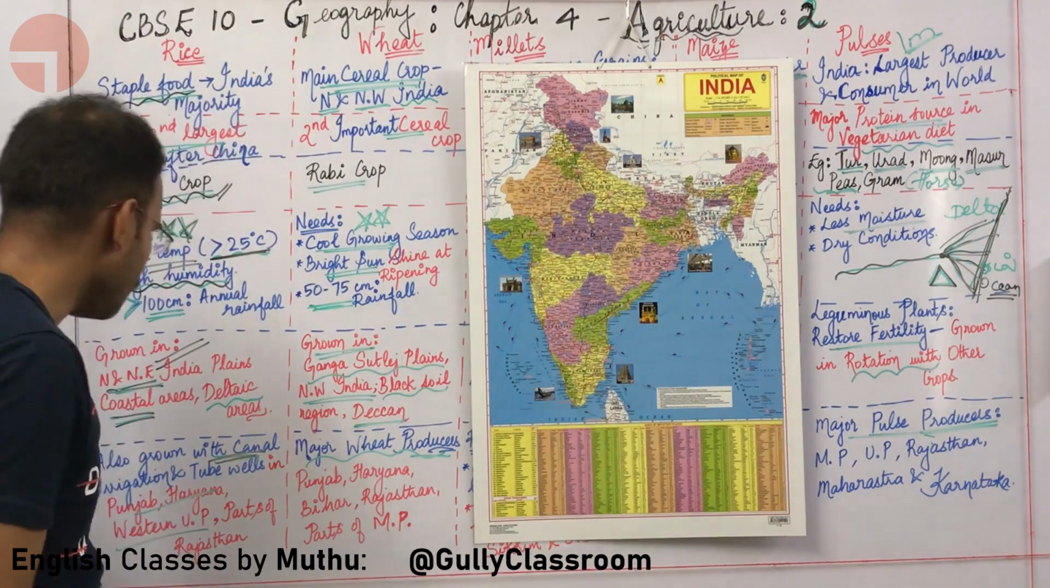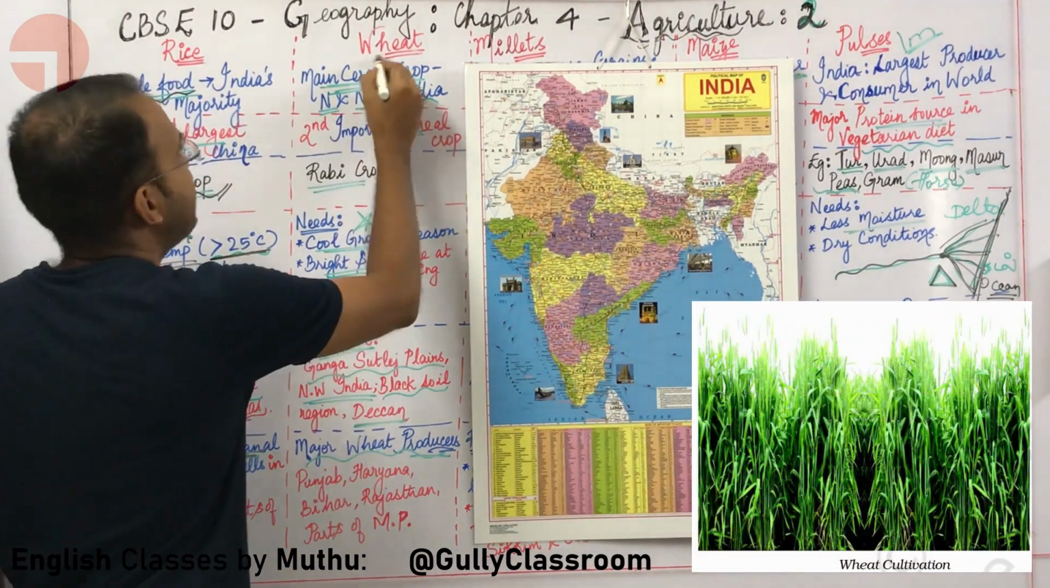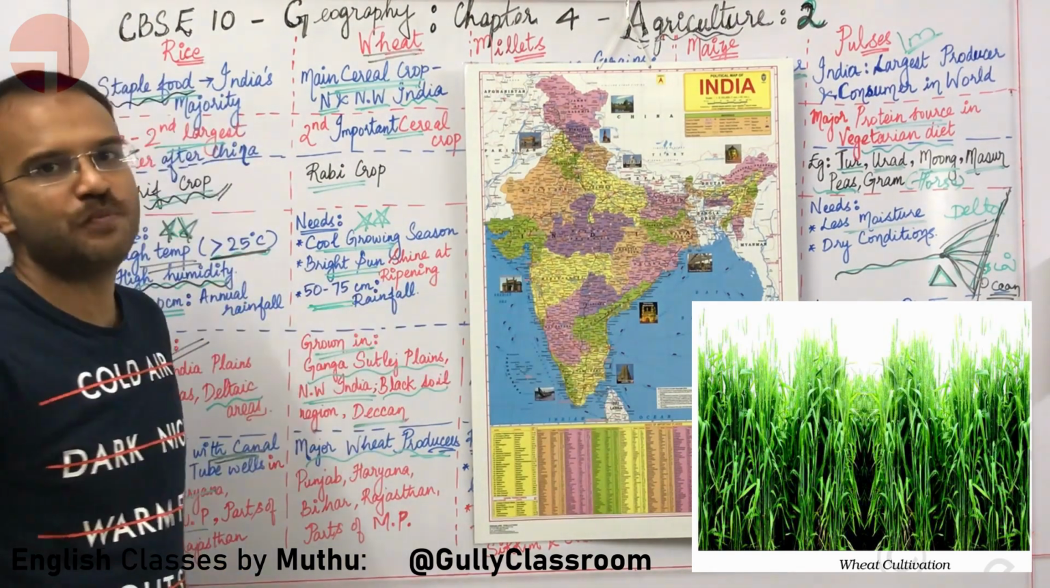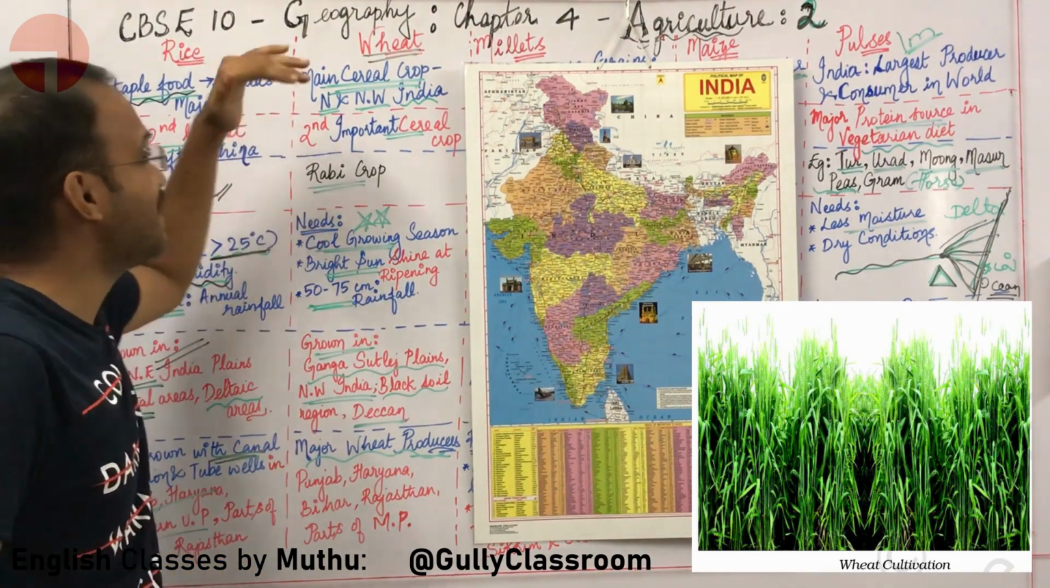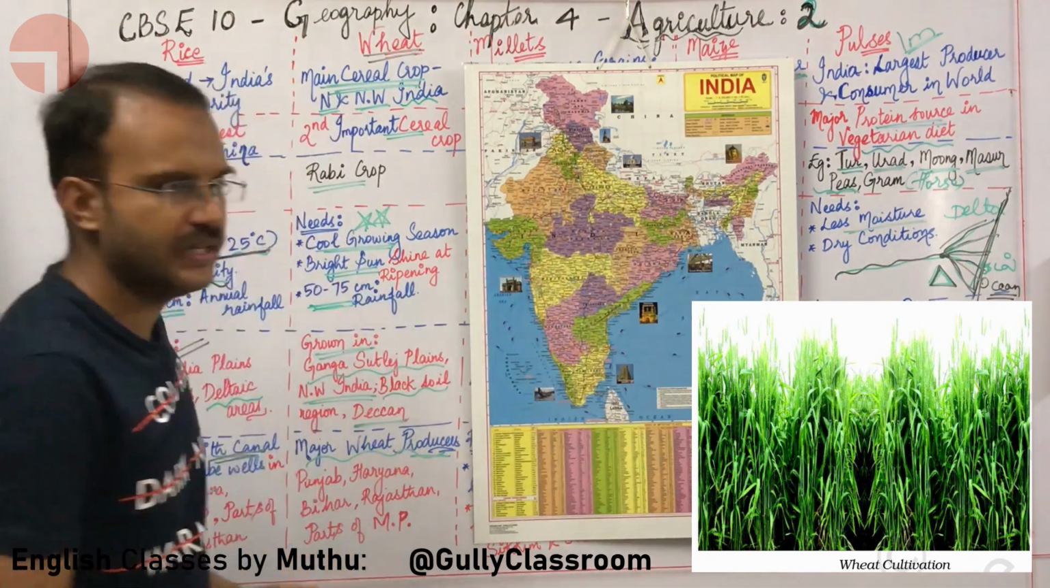What next, sir? We will go for wheat. Wheat is the second most important crop, and it is the main cereal crop in north and northwestern India.